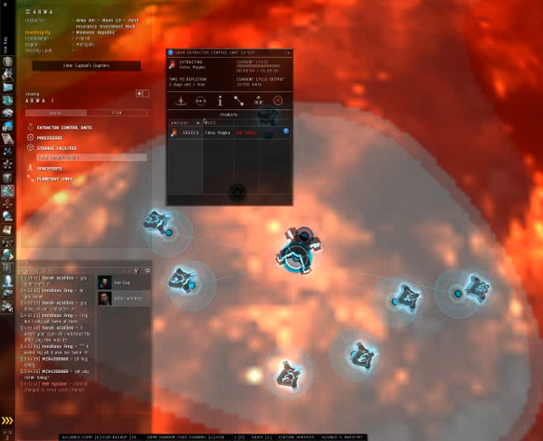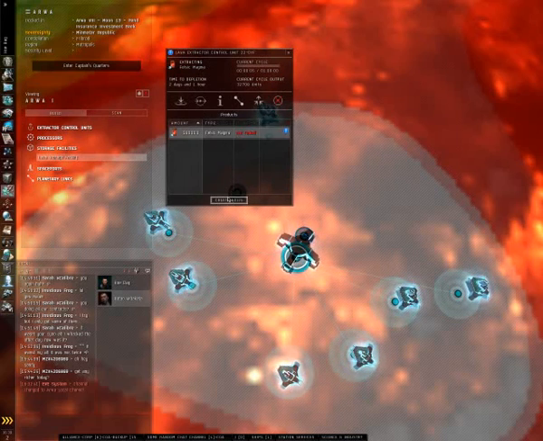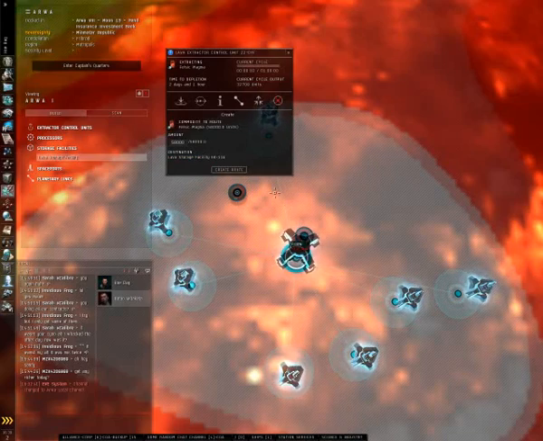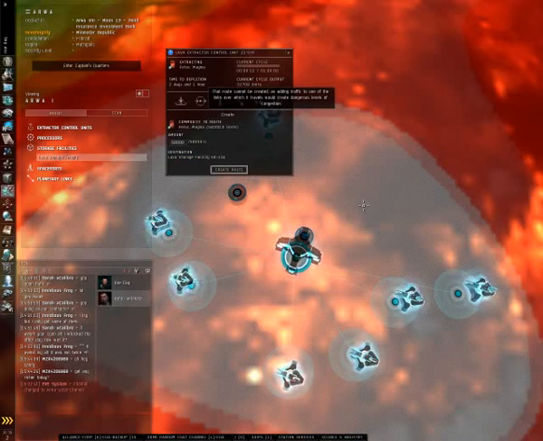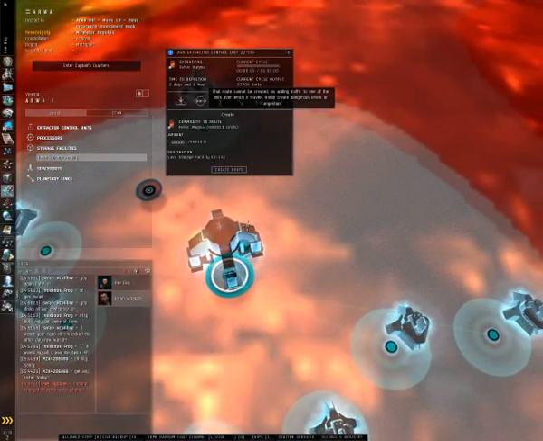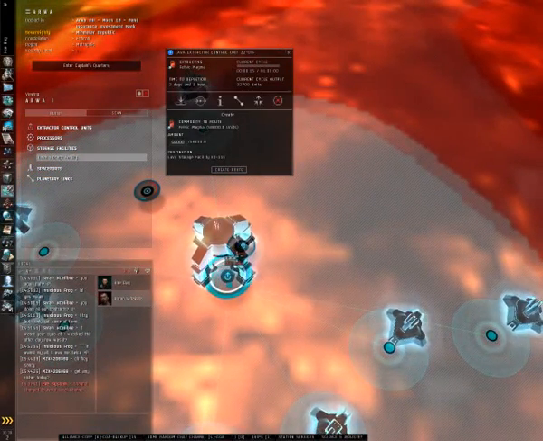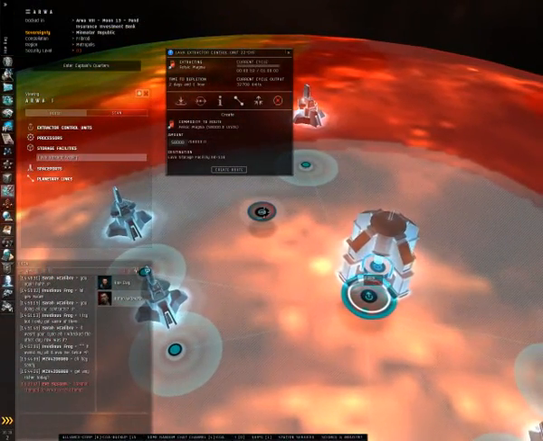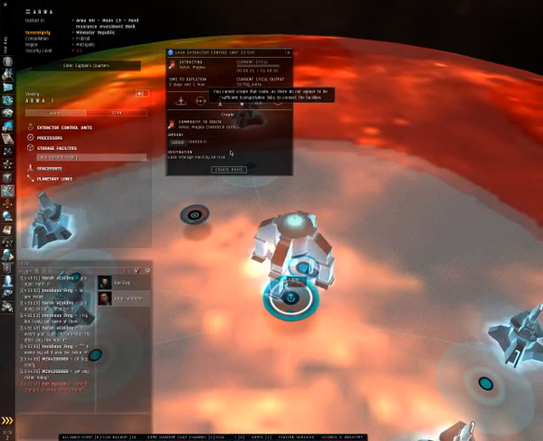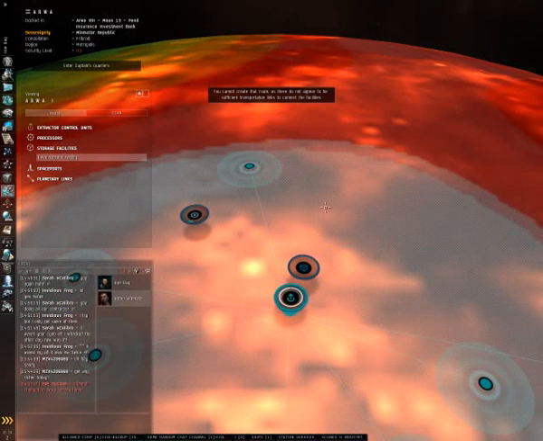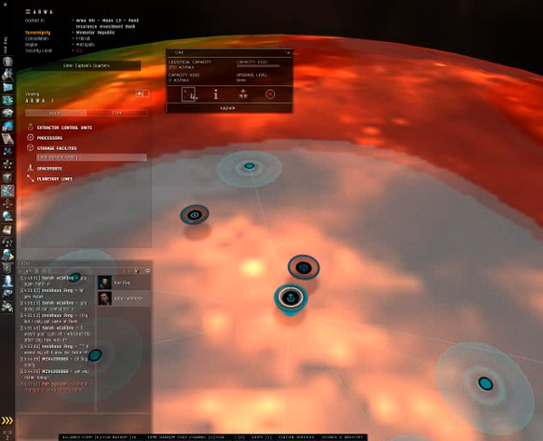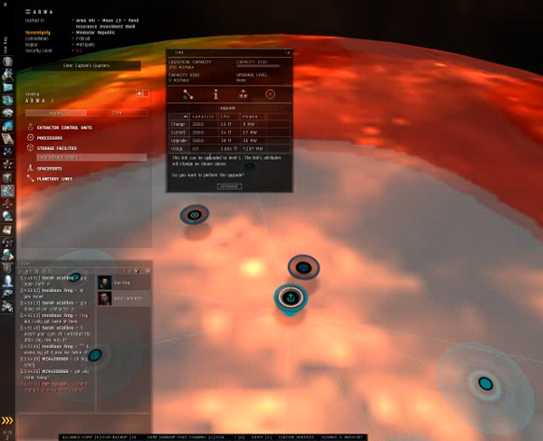However, our product is not yet routed, so I'm going to go ahead and click on product, click create route. And if I try to put it over onto my storage facility there, you'll see that I'm not currently able to do that because there's going to be so much product coming in that the current link cannot handle it. So we need to upgrade our link. That's what I'm demonstrating for you here. So now your next option is to click on the link and hit the upgrade button.